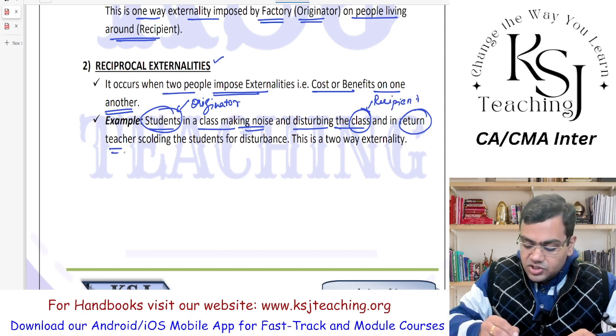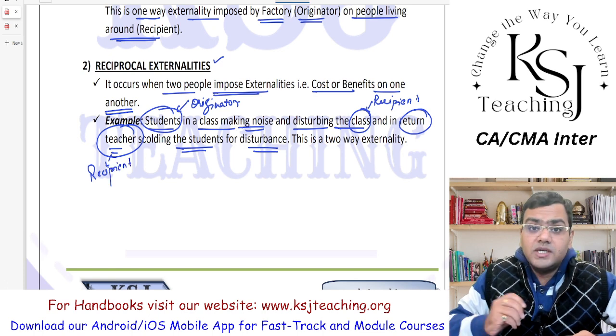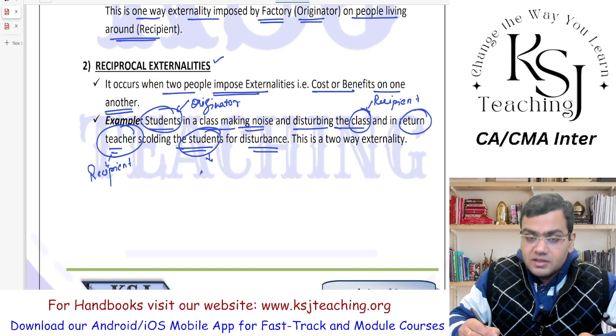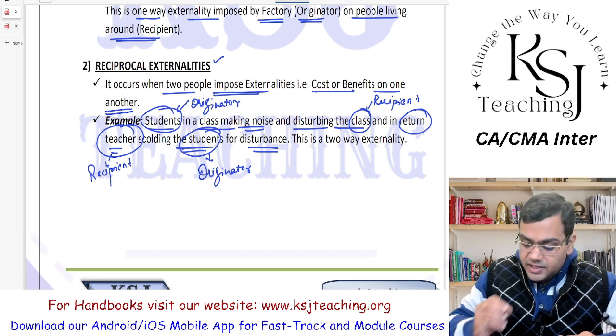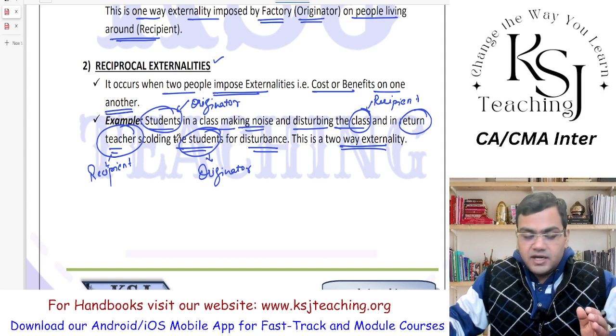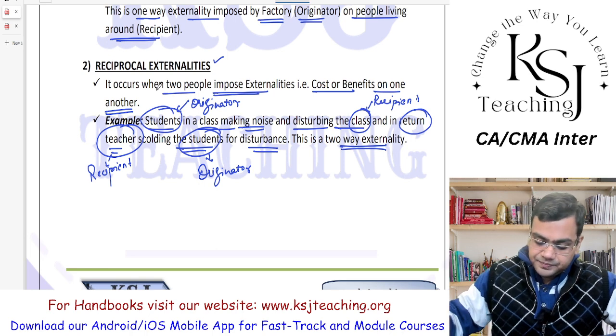In return, the teacher scolds the students for the disturbance. Now the teacher, who earlier was the recipient when the students were making the noise, is imposing the externality on the students. The teacher becomes the originator. Now in the second case, the teacher becomes the originator and the student becomes the recipient. Clear? This is a two-way externality, where one is imposing the externality on the other and the other is imposing the externality on the originator.